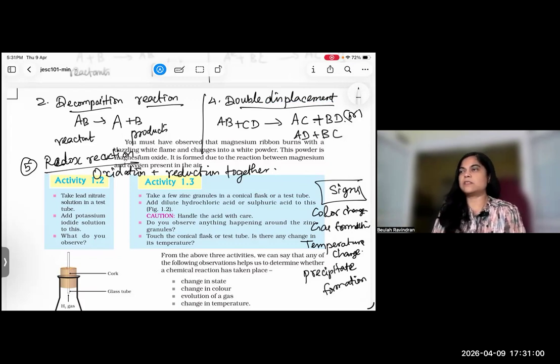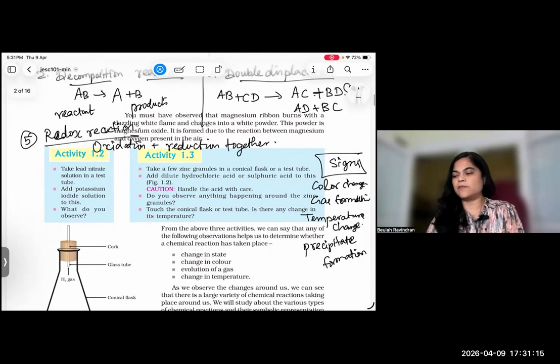That is precipitation. Is it clear for you, Aryan? So these are the signs of a chemical reaction: color change, gas formation, temperature change, precipitate formation. Clear or not?